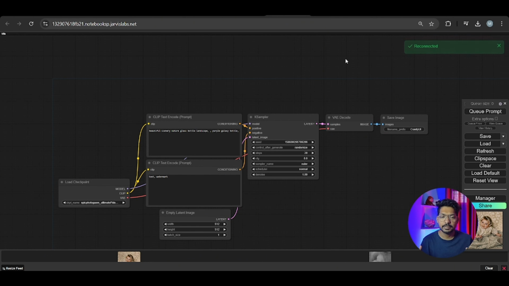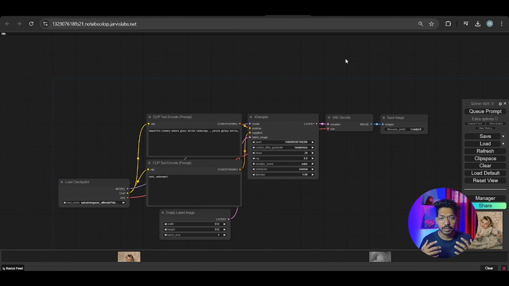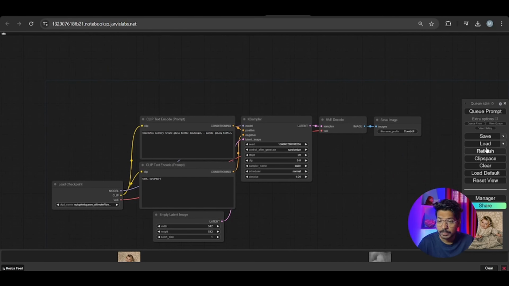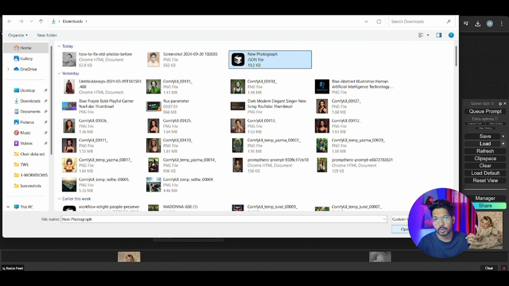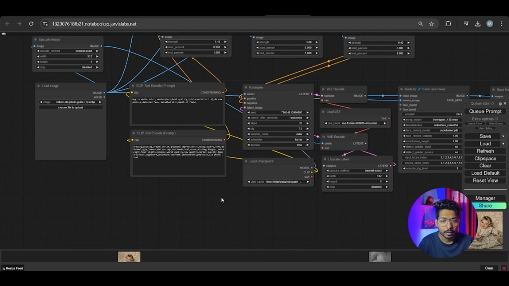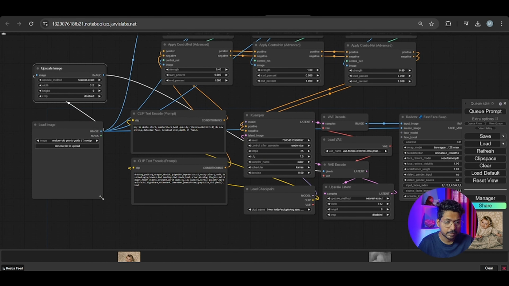So today we learn how to change your old images into new images. If you have your old images, your childhood memories, you can convert them into new ones. Let's start how you do it. Let's load the workflow which I put in the description, or you can find it on my Patreon link. Once you load this one, let's take any example.